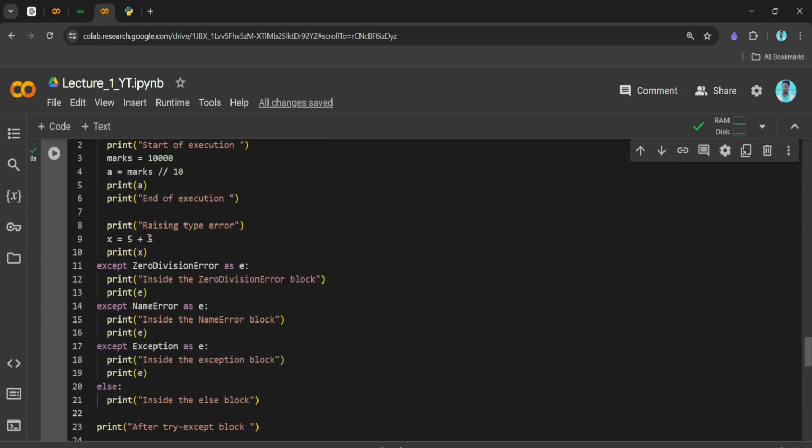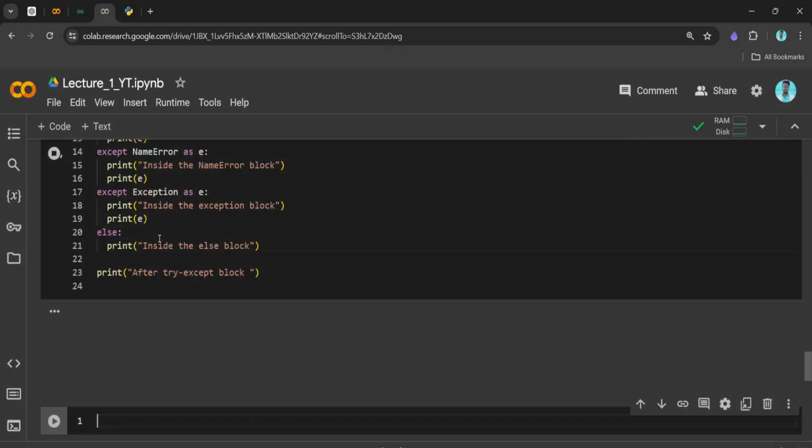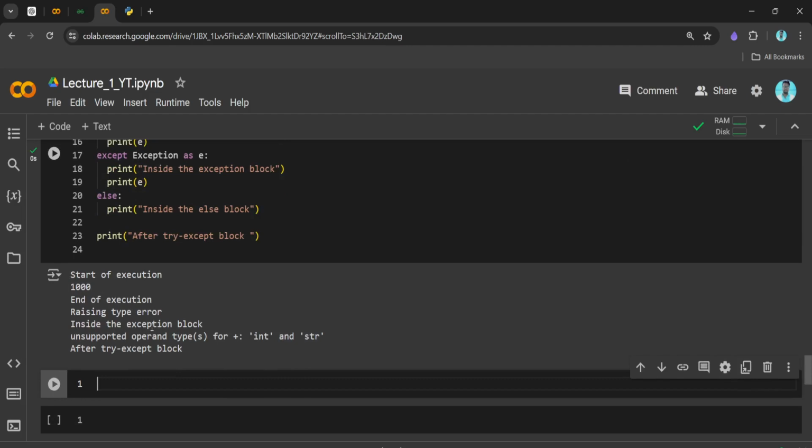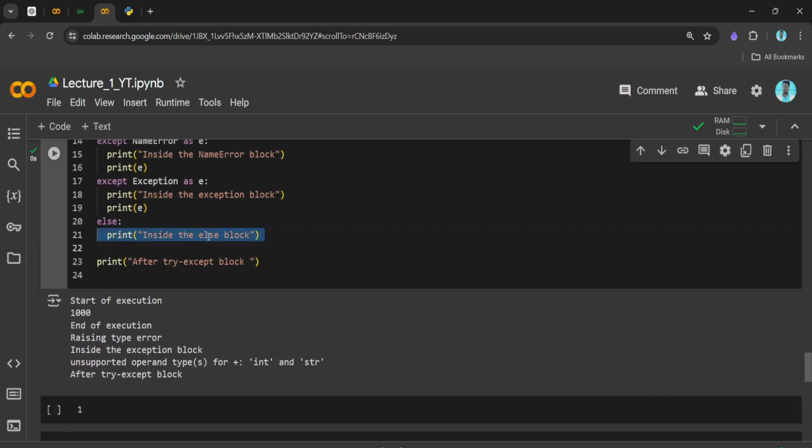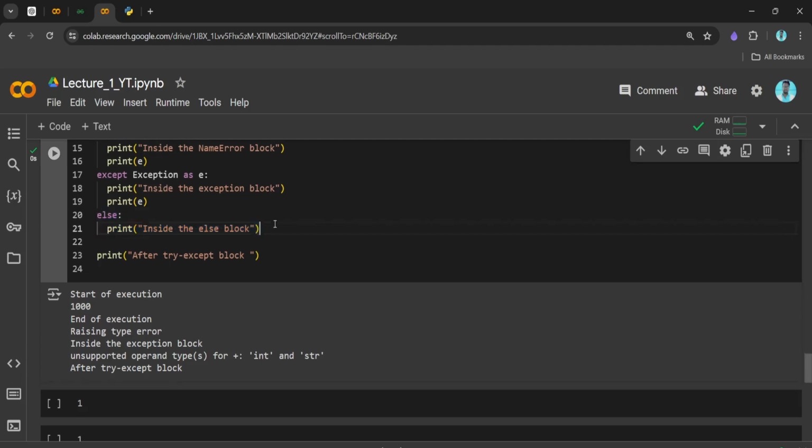Let's say if we raise an exception, basically we are adding an integer with a string value. Let's see what we are getting. Now if you see, we didn't receive this message inside the else block. Why? Because the exception occurred, and this piece of code only gets executed when there is no exception. I hope you understood this piece of code also.